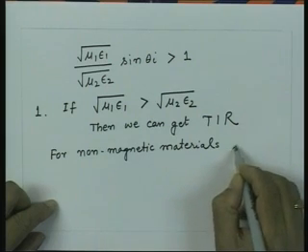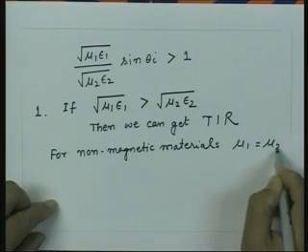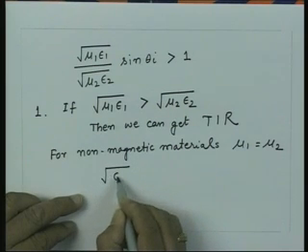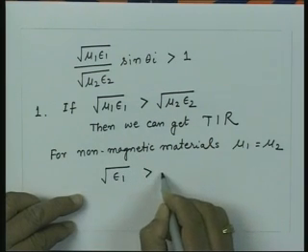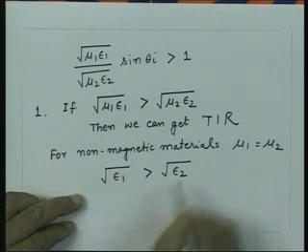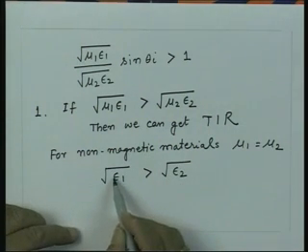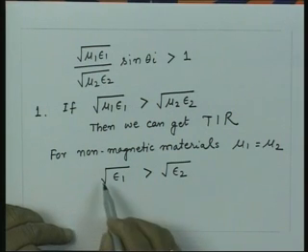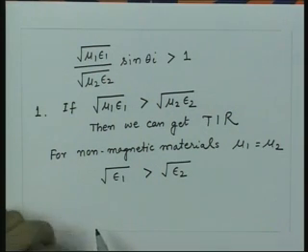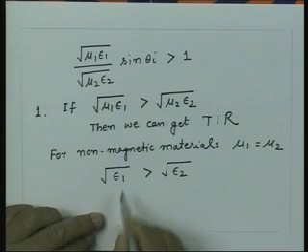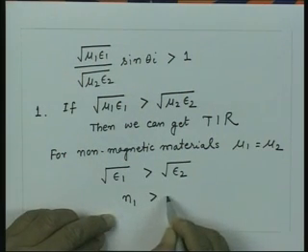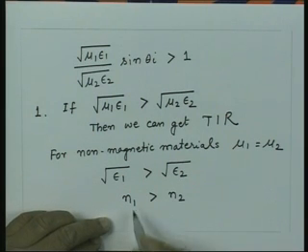We have seen that square root of the relative permittivity of a medium is the refractive index of that medium. So, this gives me the condition N1 should be greater than N2, where these are the refractive indices of the two media.